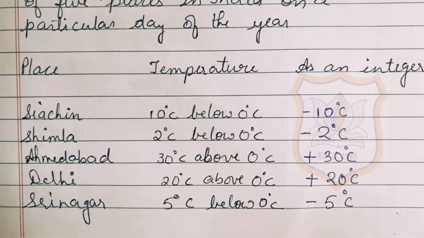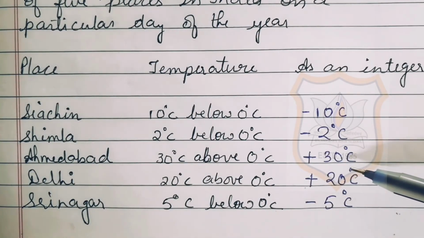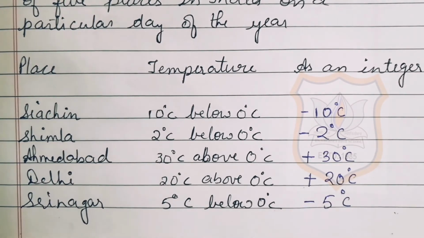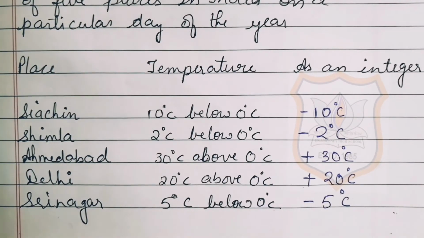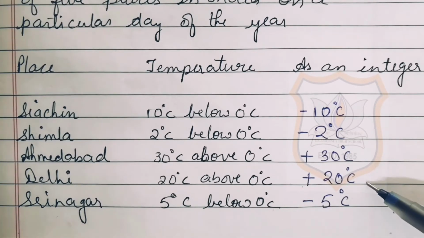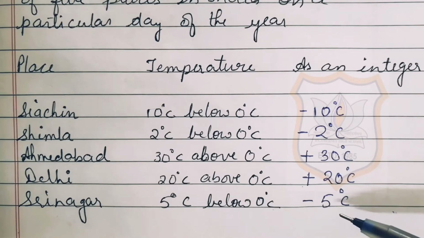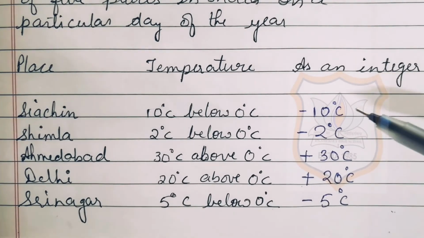Students, here you can see in the table that the places which have negative temperature will be cooler than the places with positive temperature. So here the places with negative temperature are Srinagar, Shimla and Siachen.